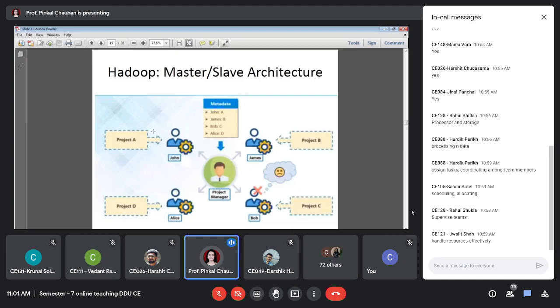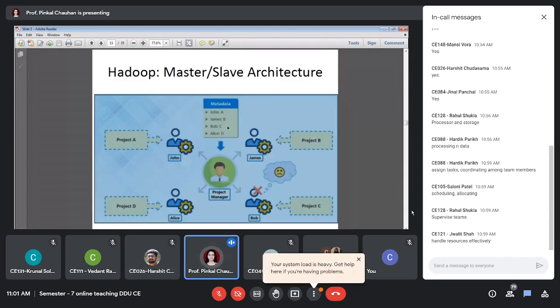John, who is managing the team of project A. So basically John takes care of everything for project A. James is the second person who takes care of everything related to project B. So project B is allocated to James. Project C is allocated to Bob and project D is allocated to Alice, right? So this is the metadata.